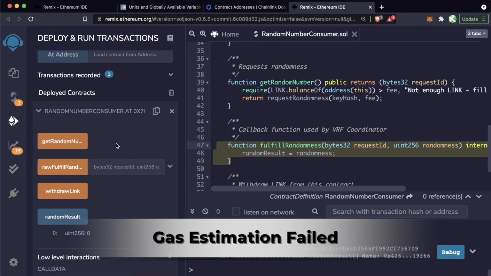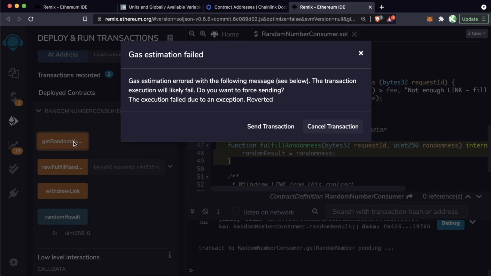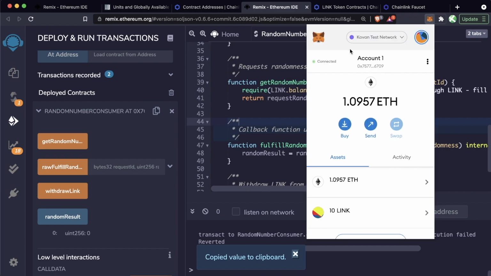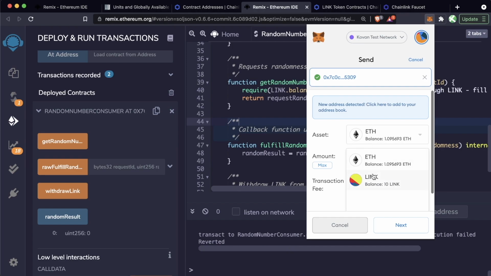So I'm going to do something intentionally wrong because there's a good chance that you'll run into this at some point. If I hit get random number right now, we see this error: gas estimation failed. We have plenty of ETH. Why would this fail? The reason that it's failing is because the contract doesn't have any oracle gas. So we got that gas estimation failed because we need to fund this contract address with some link to actually get a random number. So we're going to hit this copy button, and this is going to copy the address. And we're going to come into our MetaMask here, and we're going to send this address. We're going to paste it there, swap to link, and we'll send it one link.